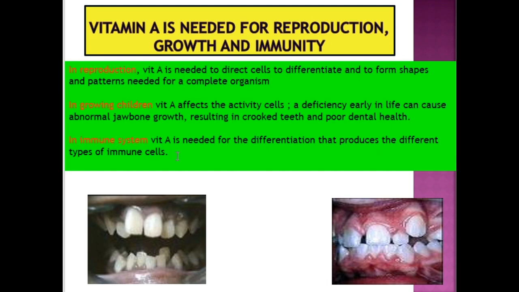Okay, in the immune system, vitamin A is needed for the differentiation that produces the different types of immune cells. If you learn about immunity, we have different types of immune cells, for example, T cells, T helpers, and others. So in differentiation of the immune cells, we also need vitamin A.